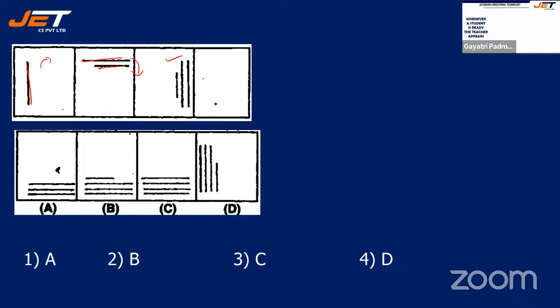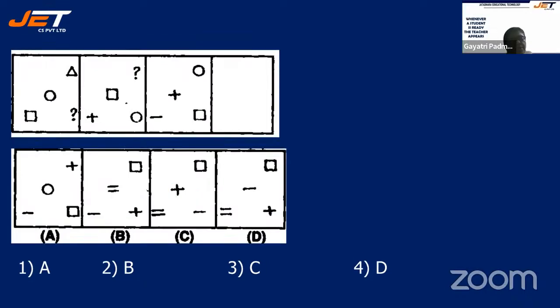So the next should be 4. 1, 2, 3, 4. So where do you have 1, 2, 3, 4? It is either B or C. Right? Because only B or C has 4 horizontal lines. It should be B because the first line is shorter when compared to the other 3 lines. Let's check with the answer. It is B, correct.